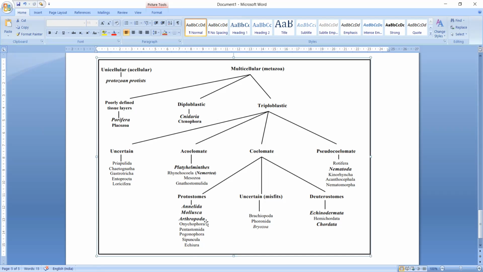Annelida, Mollusca, and Arthropoda are the major phyla. In Deuterostomia, we have seen Echinodermata, Hemichordata, and Chordata. And in Pseudocoelomata, we have Nematoda, the roundworms, then Rotifera, Kinorhyncha, Acanthocephala, and Nematomorpha. So this is how coelom plays an important part in classification of organisms. Thank you.